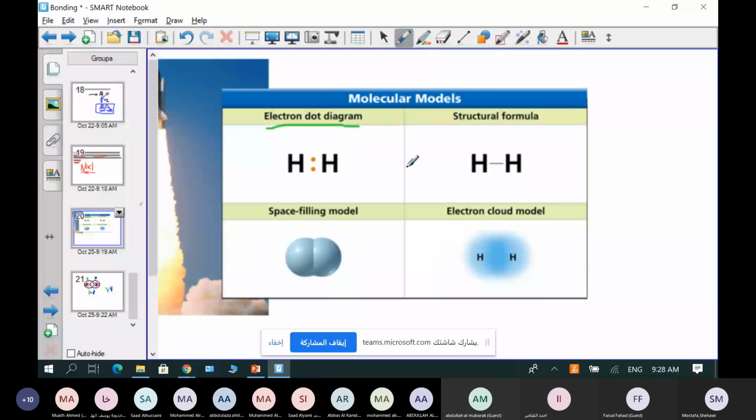So we have four ways, as you see, to represent the covalent bond. The first way, electron dot diagram. Second way, structural formula. Third way is called space filling model. The last one is called electron cloud model. All of them are representing the same thing, which is the covalent bond. This one is only single because it's a single covalent bond. After a while, we'll take double covalent and triple covalent bonds.